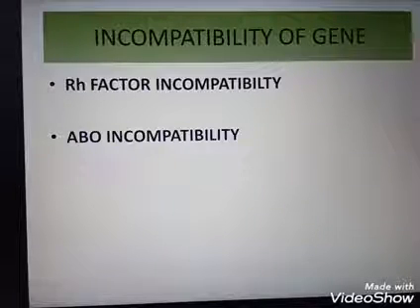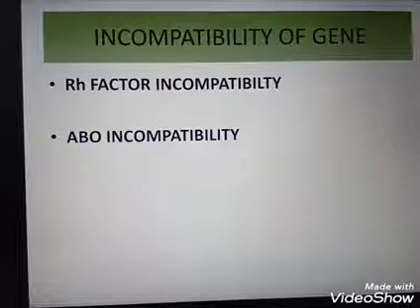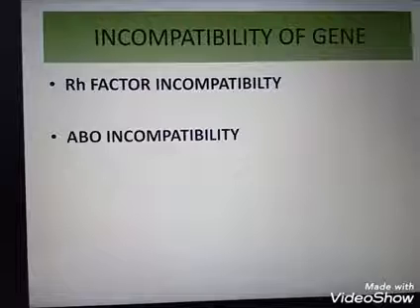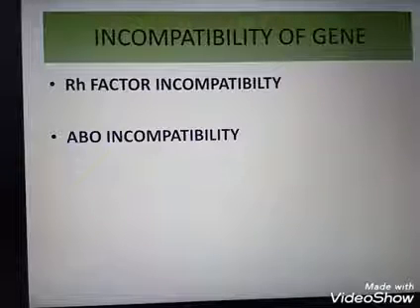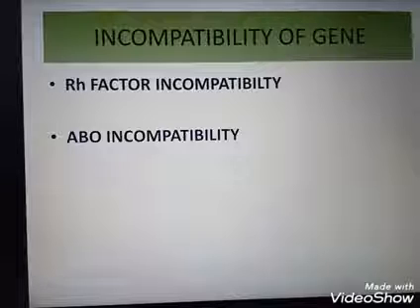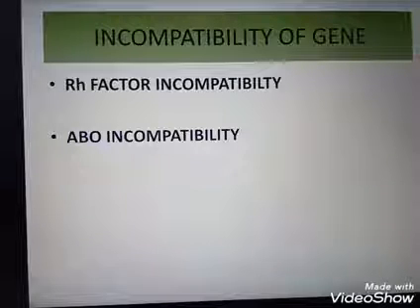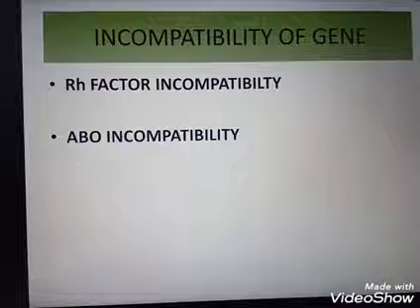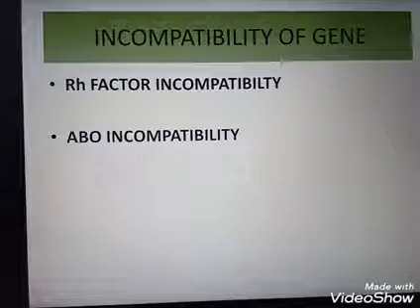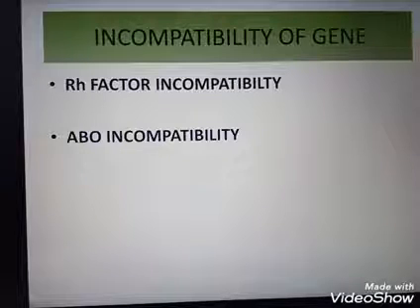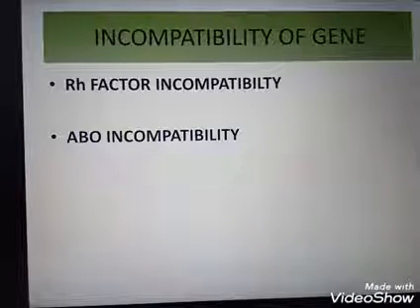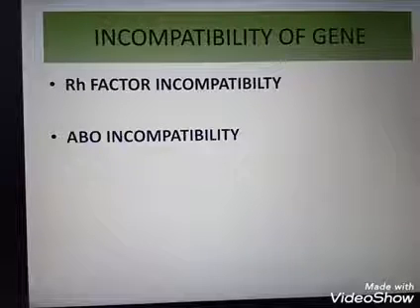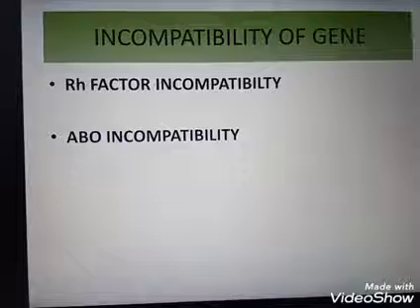Next is ABO incompatibility. ABO incompatibility may lead to hemolytic disease of the newborn characterized by anemia and jaundice. ABO incompatibility is less severe compared to Rh incompatibility disorder. It occurs even in the first baby. ABO incompatibility causes anemia and jaundice. Clear?